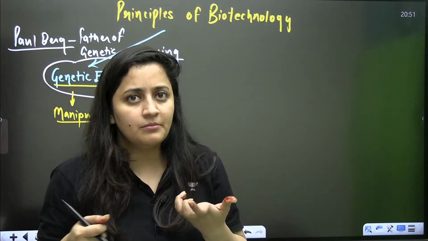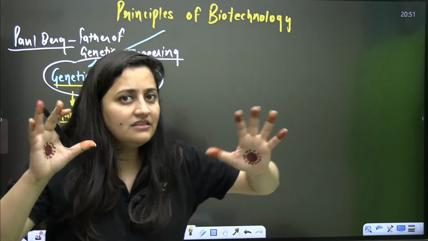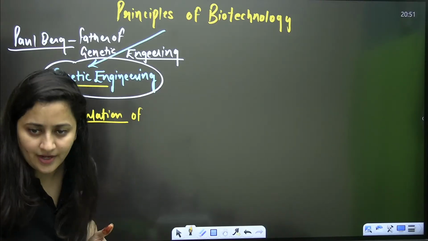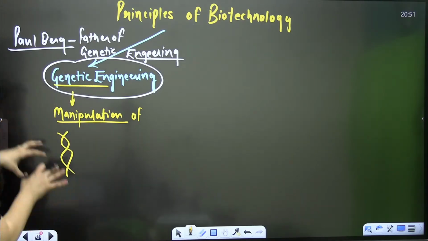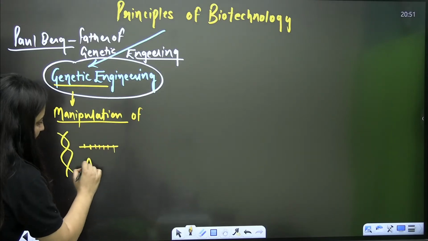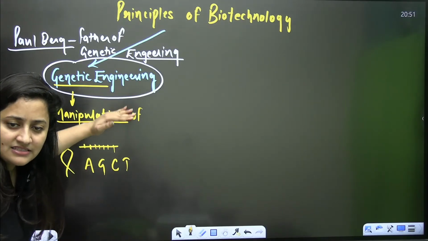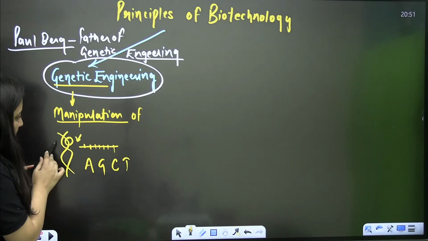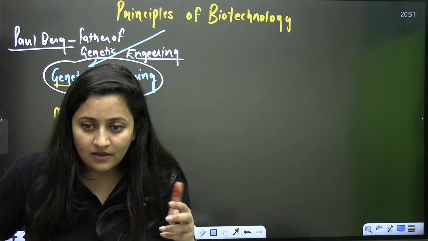How can that manipulation be done? Let's say naturally there is a sequence. DNA is a polynucleotide chain, and there are certain bases present in a sequence: adenine, guanine, cytosine, thymine. If I add any other gene or any other base here, obviously I'm doing the manipulation.